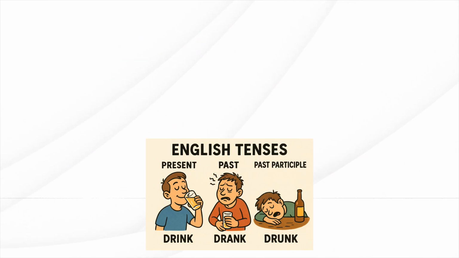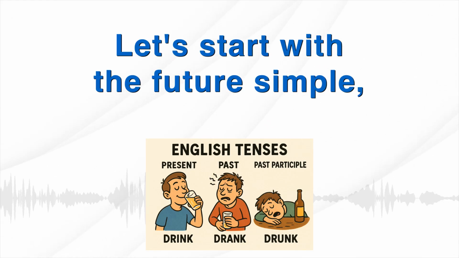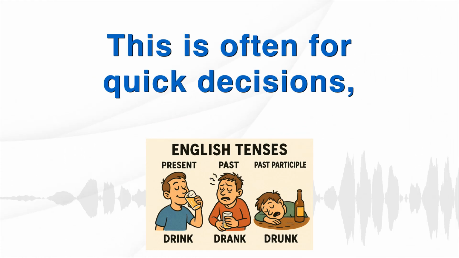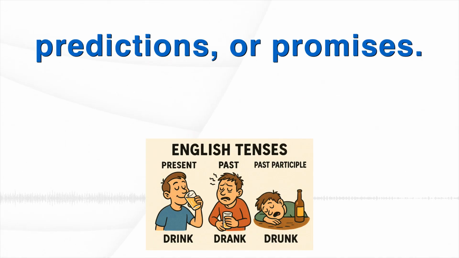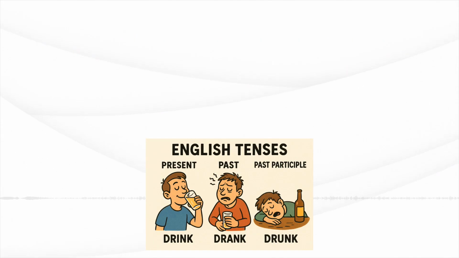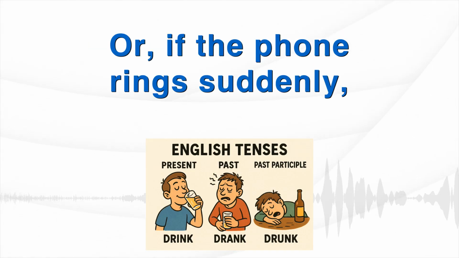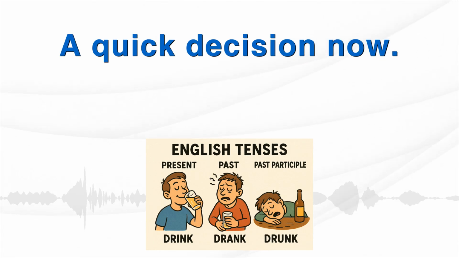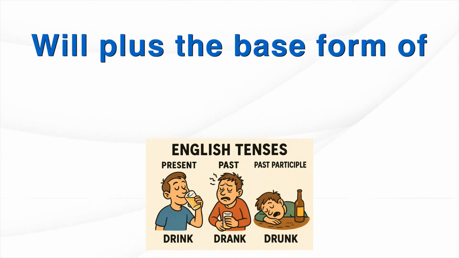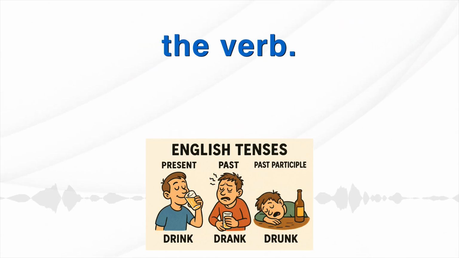Right, we've covered past and present. Let's look ahead. Future tenses. Let's start with the future simple, using will. This is often for quick decisions, predictions, or promises. Spontaneous decisions, yeah. Like, I will be there tomorrow. A promise or plan. Or if the phone rings suddenly, okay, I'll answer it. A quick decision now. The structure is easy. Will plus the base form of the verb.